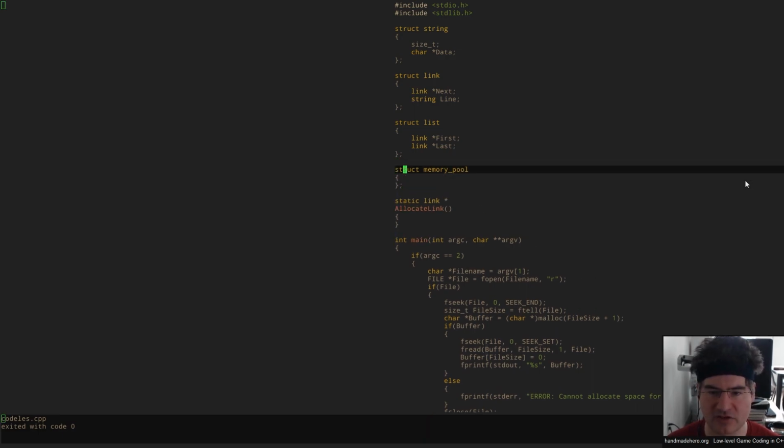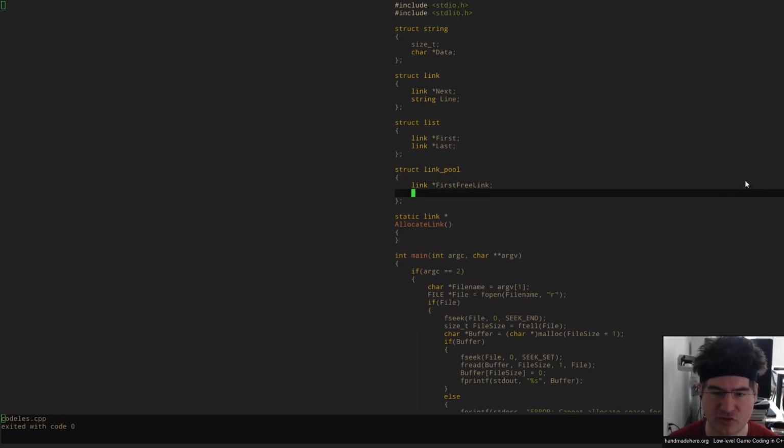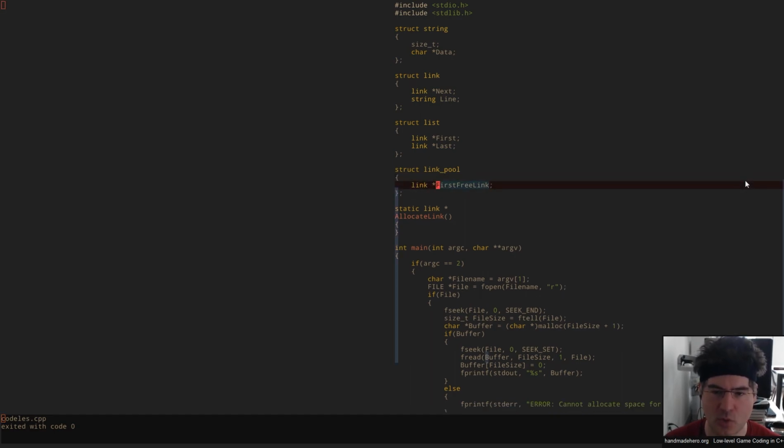And in this case, I'm going to say this can just be a link pool. And that has our first free link, just so we know we can get a free link if we need to, and then it's also going to have essentially a push buffer, okay? And we can do this in two different ways, actually. We can do a first free link, or if we want to, we can say that it doesn't work that way, and we put all the things in the free list at the outset. Maybe I'll do it that way for starters. There's other ways you could do it.